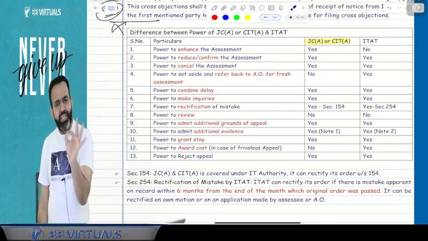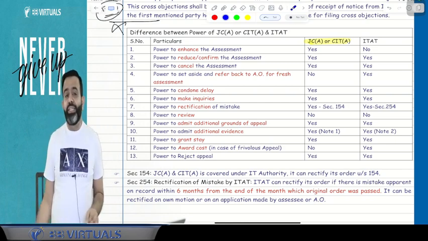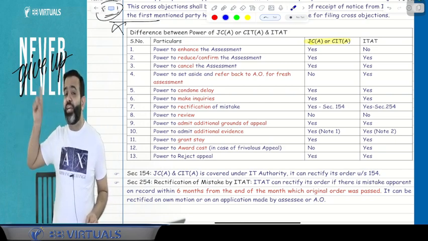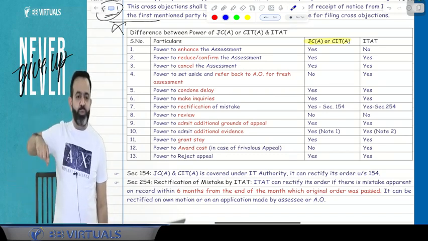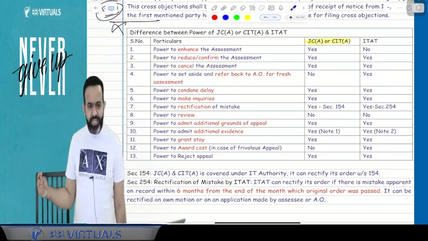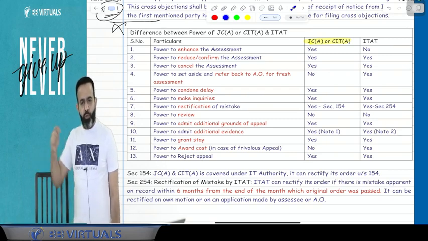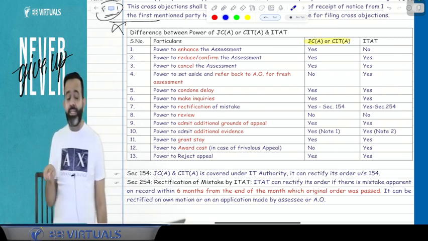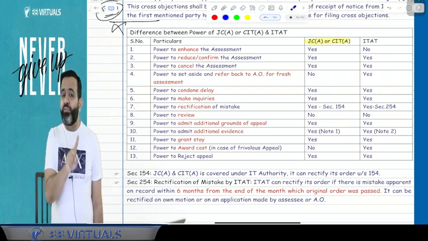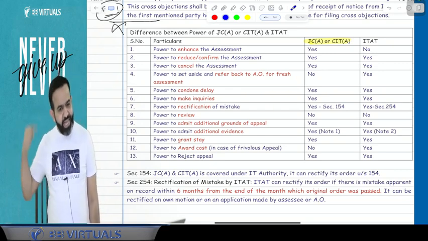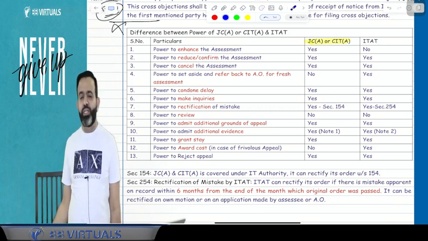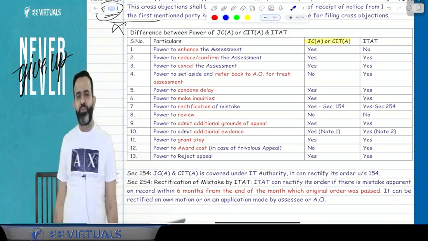Guys, CIT appeal, Joint Commissioner appeal, they can cancel the assessment, but they cannot refer back to AO for fresh assessment. Means they have to do the assessment. Like if JC appeal or CIT appeal wants to cancel the assessment, they can cancel the assessment, but they cannot refer back to the assessing officer for fresh assessment. They cannot refer back. Means they have to do the assessment, they have to do the work. They cannot ask the assessing officer to do the fresh assessment.